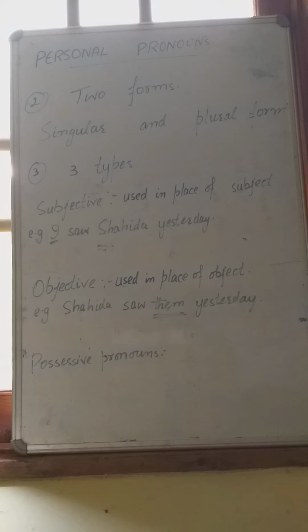And the third one is possessive pronouns. This possessive pronoun shows some possession, shows that you have something, shows ownership. For example, this is our house. Here our shows that this house belongs to me and my family. Shows that this is our possession. Okay.